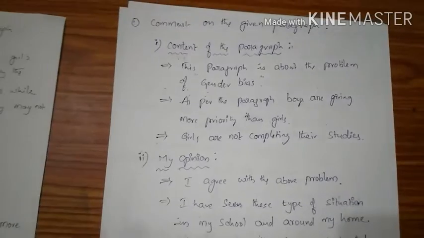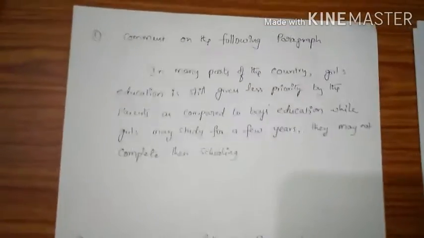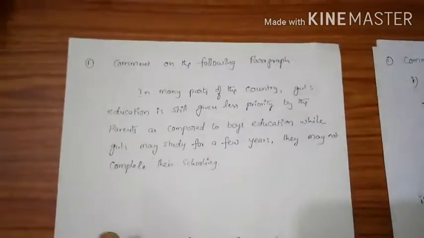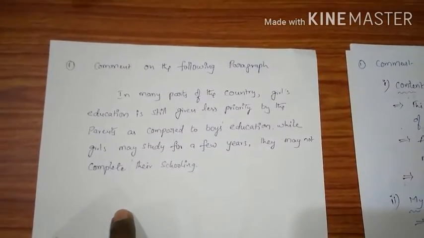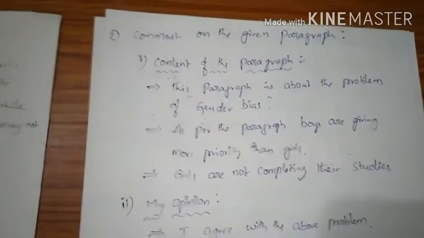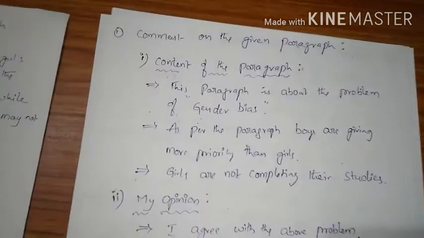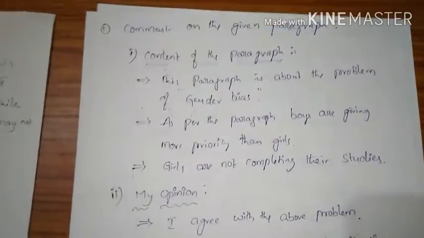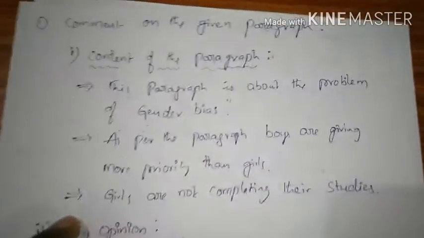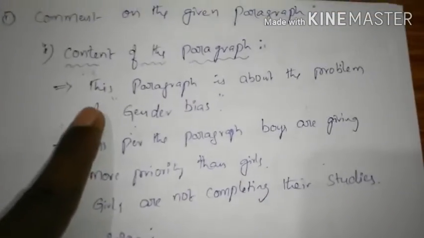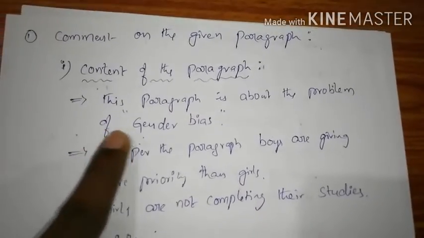Okay, first of all, first part. So what do we have to write in the first part? We have to write our own sentences on the paragraph. So just read the paragraph and whatever the paragraph says, you have to write it in your own sentences, not your opinion. You have to write the paragraph in your own sentences, in your own language. Here, I have written like this.